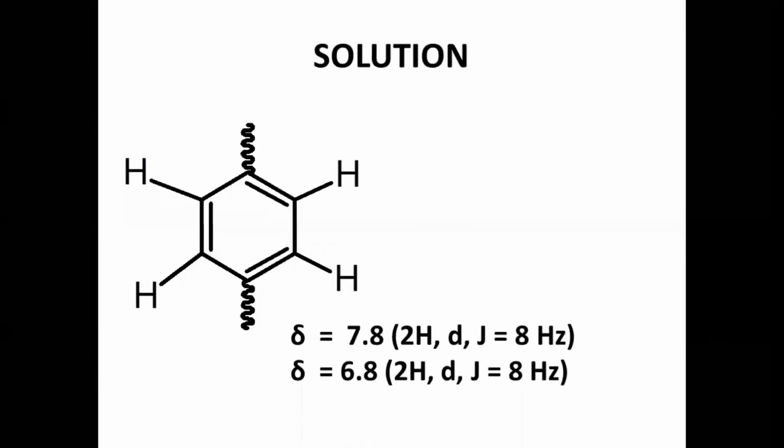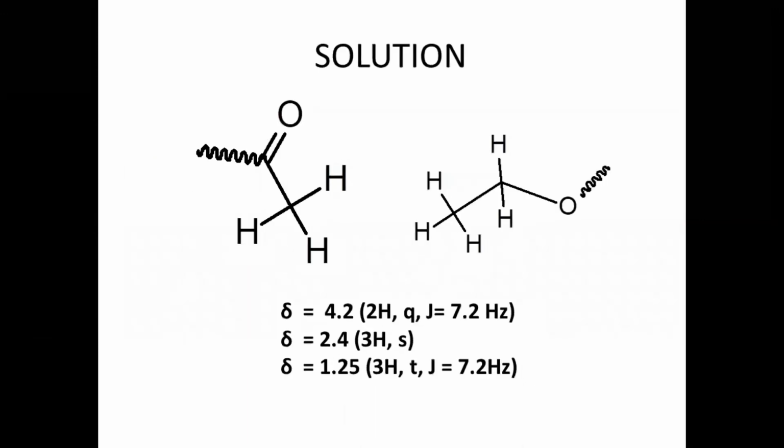And one more, by seeing the chemical shift values 4.2 and 2.4 and 1.25, just let us see here 2.4 3H singlet, definitely this should attach to a carbonyl group. Oxygens are there, either it may be in the form of carbonyl or in the form of alkoxy group.